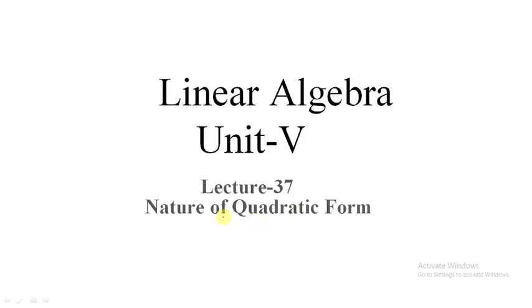Now, we already discussed what a quadratic form is, and last class we discussed reduction of a quadratic form to canonical form by orthogonal transformation. Using the canonical form, we can classify the quadratic form. That is, we can find the nature of the quadratic form. Now we'll see, first, congruent matrices.